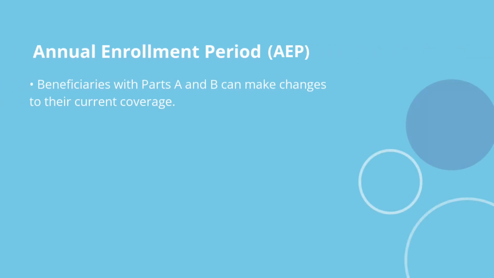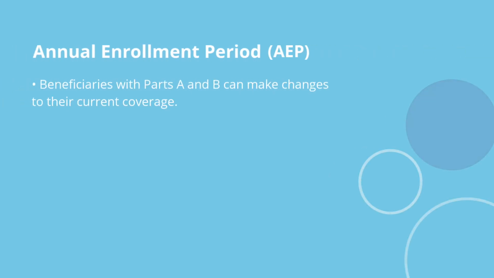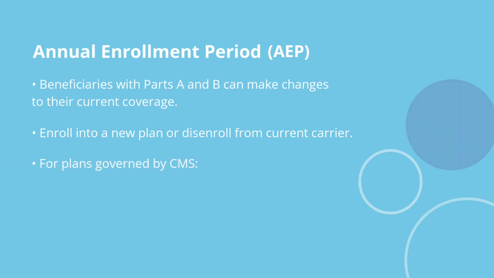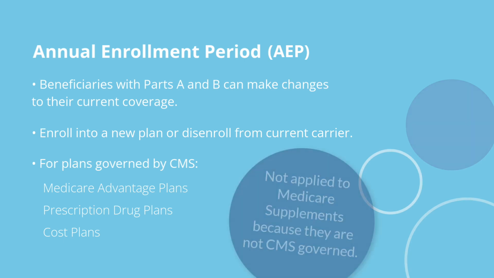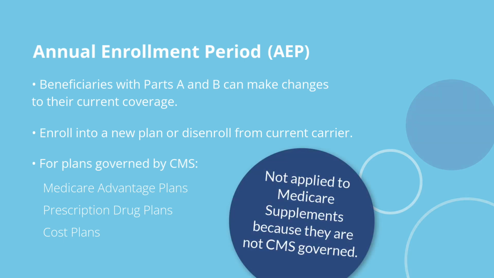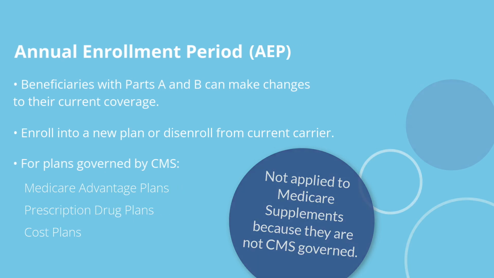During the Annual Enrollment Period, also known as AEP, beneficiaries with both Part A and Part B can make changes to their current coverage. This means they will be able to make any carrier changes, enroll with a new carrier, or disenroll from their current carrier. These only affect plans governed by CMS, including Medicare Advantage plans, prescription drug plans, and cost plans. Note that this will not affect Medicare supplement plans because those are impacted by the state-run Department of Insurance.